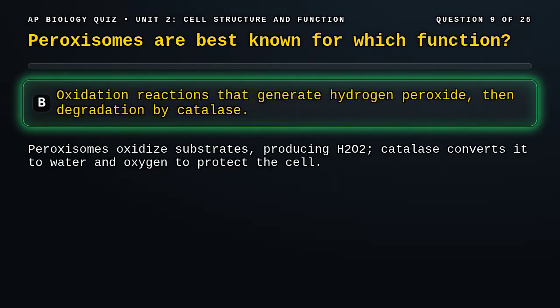Correct answer, B. Peroxisomes break down fatty acids and detoxify substrates, producing H2O2 that is quickly converted to water and oxygen by catalase.